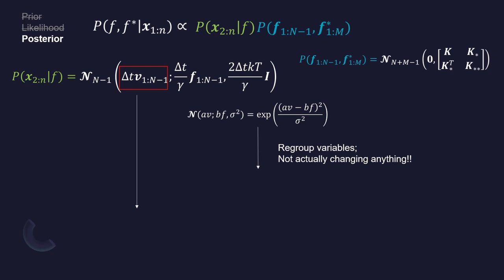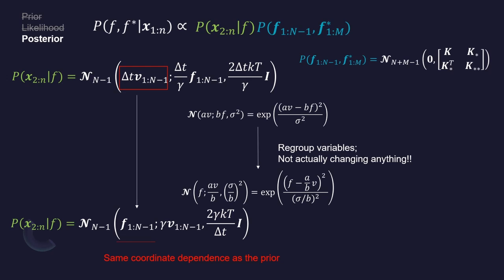Since Gaussians are symmetric with respect to the dependent variable and the mean, we can treat everything in this exponential argument as a variable, which lets us rearrange to make it explicitly depend on the force. Importantly, note that the underlying Gaussian distribution is algebraically equivalent. We have just shifted the terms around a little.